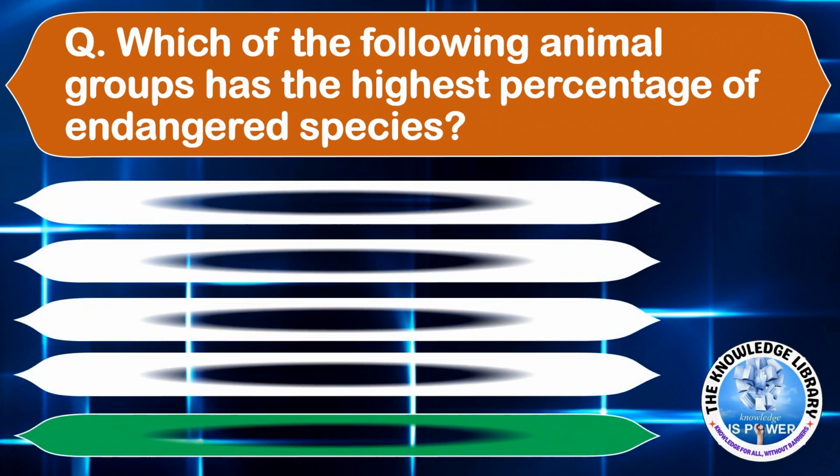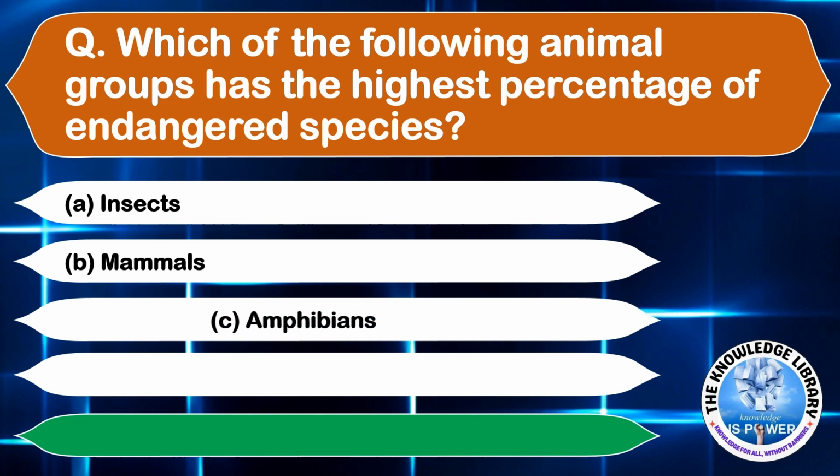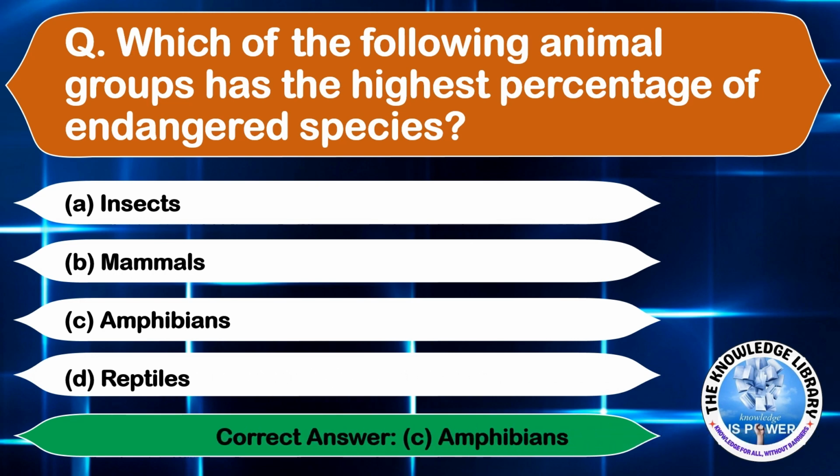Which of the following animal groups has the highest percentage of endangered species? Option A, insects. Option B, mammals. Option C, amphibians. And option D, reptiles. The correct answer is option C, amphibians. Moving on to the next question.